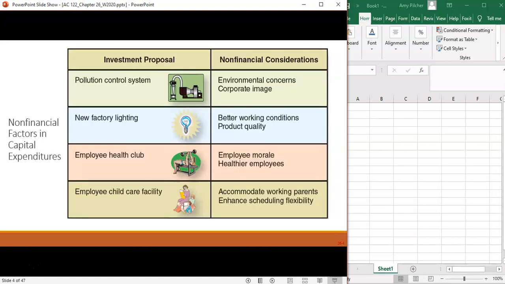Some non-financial factors come up when we're talking about making capital expenditures. We might have environmental concerns. We might be trying to improve our corporate image. These are just some examples of what a current investment proposal might be and the different non-financial considerations that might come with that proposal. As with any proposal, there are financial and non-financial considerations that come into play anytime we're working with people.